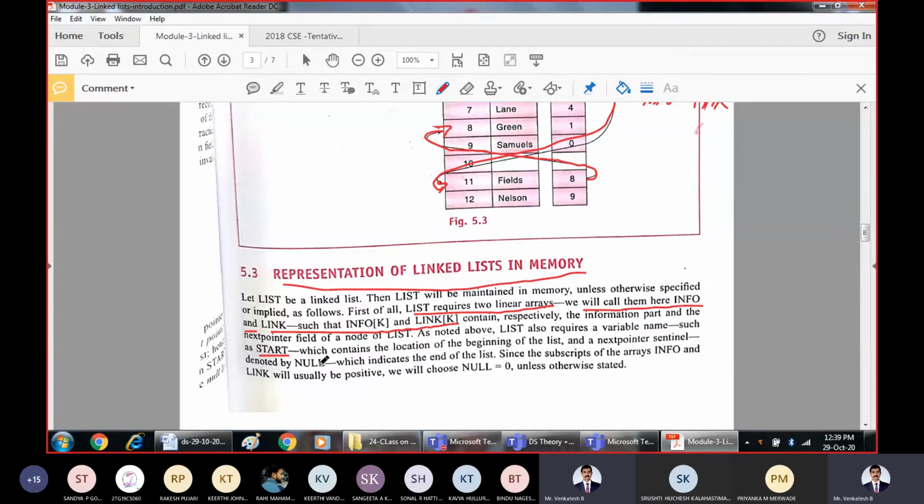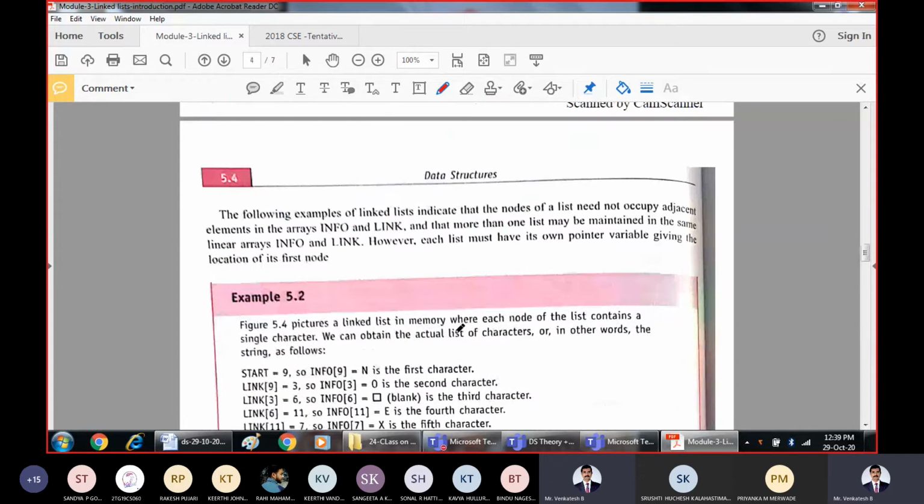It is left to you. You can make use of a variable name called start to point to the starting address of the linked list. And as I told you, null indicates the end of the linked list. We'll choose null equal to 0 unless otherwise stated. So by default, we are going to assume that null is equal to 0.